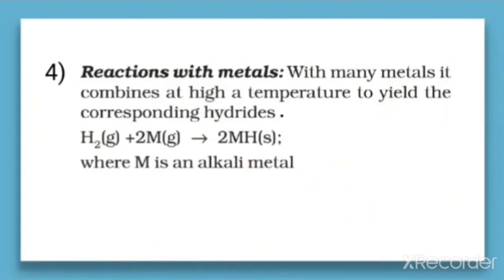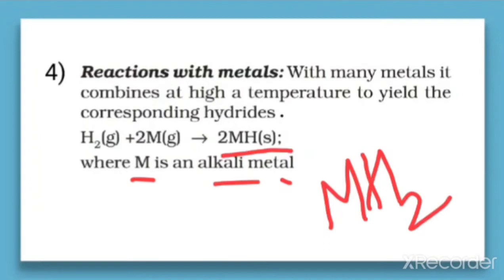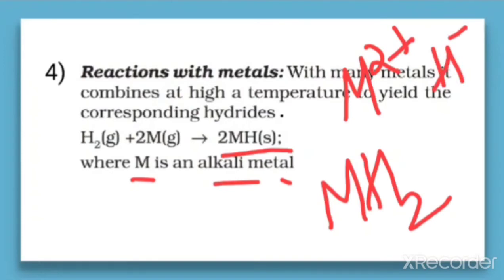How do we write the general representation for metal hydride? That is MH, where M is the alkali metal. But when the metal is an alkaline earth metal, then the formula will not be MH, it will be MH2, because for alkaline earth metal, what is the charge on it? The oxidation state is 2 positive and H having 1 negative. As I told already, in metal hydrides, hydrogen develops a negative oxidation state.